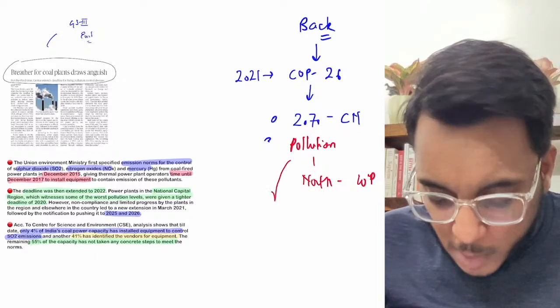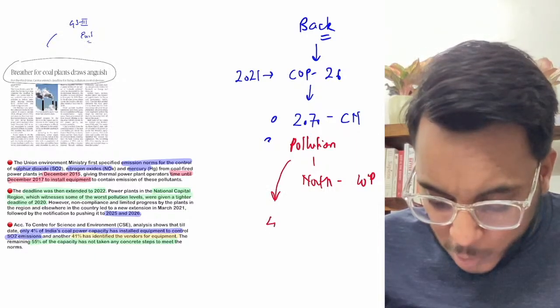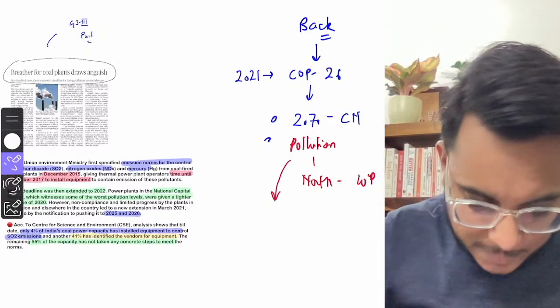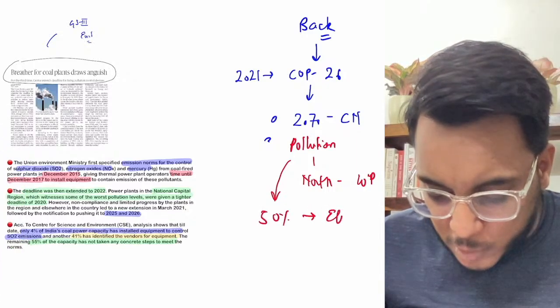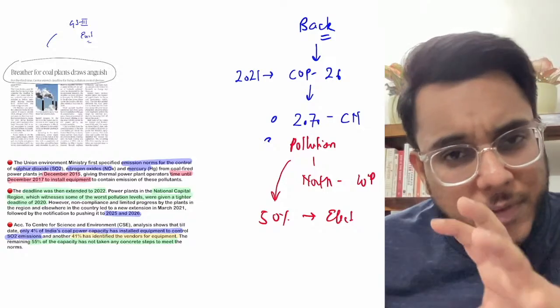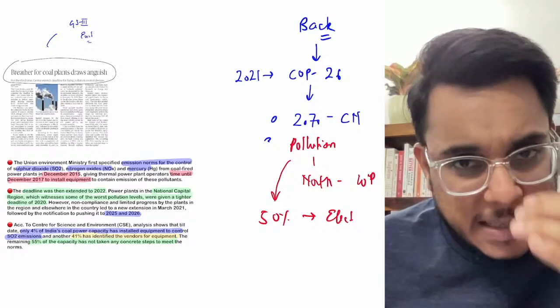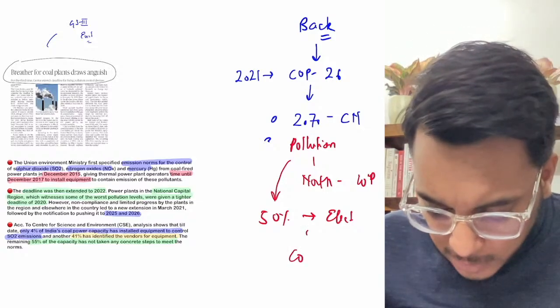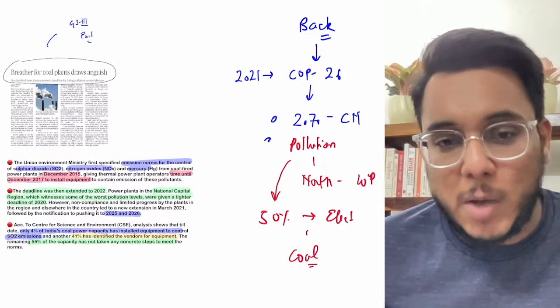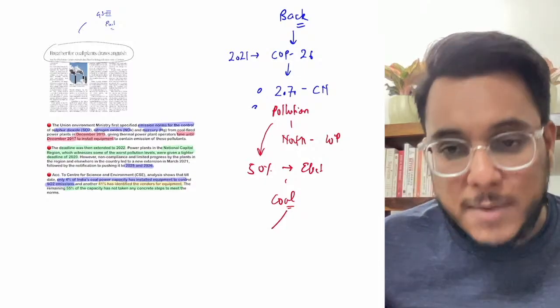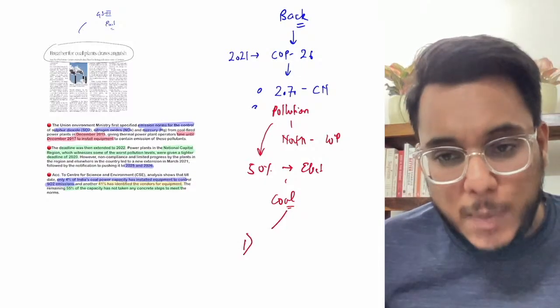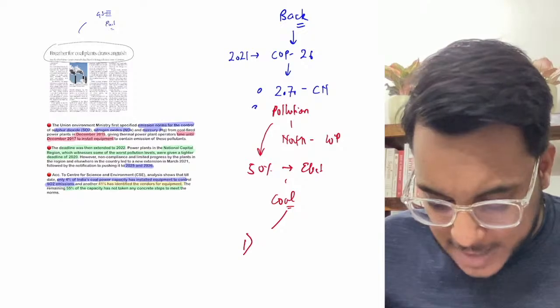Now, guys, when we talk about India presently, around 50 to 53% of electricity in India comes from coal-fired power plants. Now, coal-fired power plants are notorious on many fronts. Number one, they have high carbon emissions.